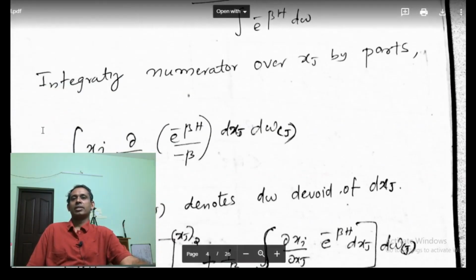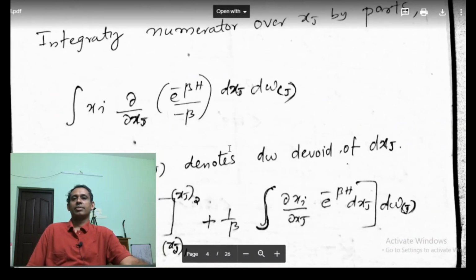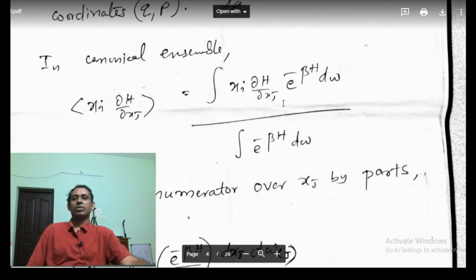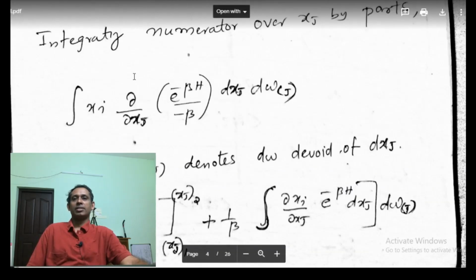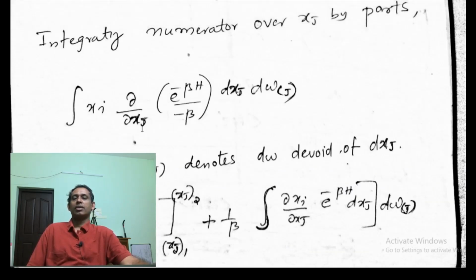So the numerator is written in this form: xi ∂H/∂xj e^(-βH). As we differentiate e^(-βH) with respect to xj, we get back e^(-βH) times minus β ∂H/∂xj. So that minus β will get cancelled.